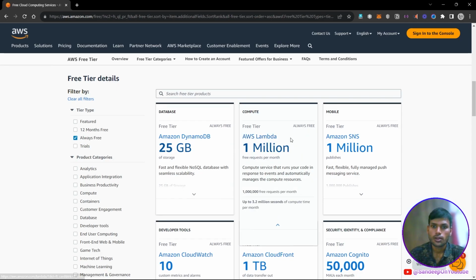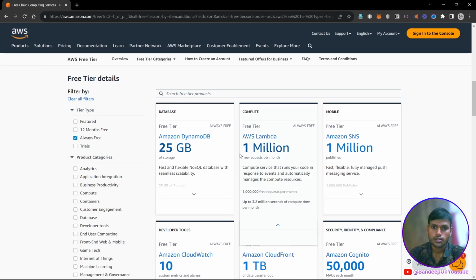AWS will itself manage the resources of the server that will run your code, and AWS will itself manage the scaling operation. So you don't need to do so many technical things. You just need to deploy your code on AWS Lambda, and you can run your code.